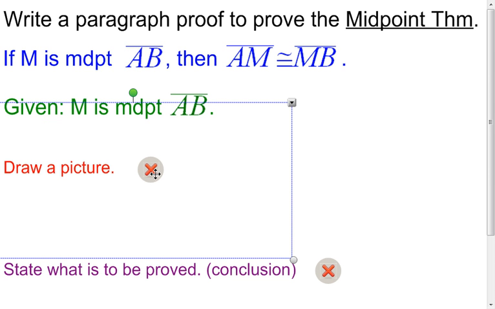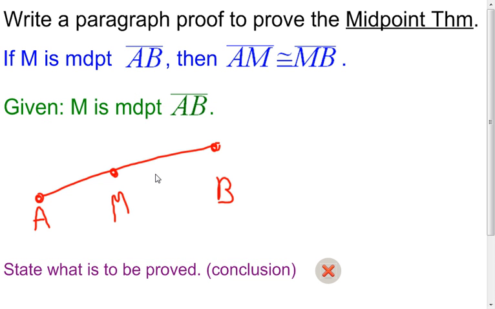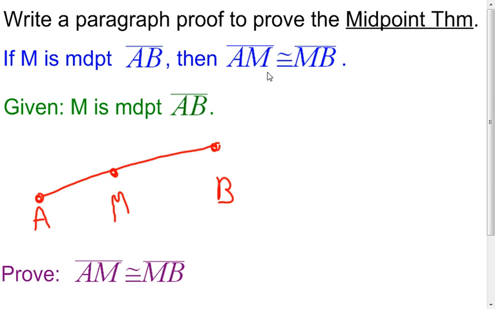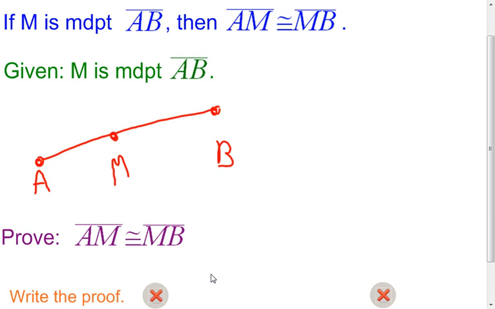Next I'm going to draw a picture. Well, what do you draw a picture of? Exactly what it's talking about. We have a segment, and then we have M at the midpoint. I'm going to draw it like this. Here's my segment AB. I put my point M on there. Next, I'm going to state what we're trying to prove. Remember, what's in the conclusion: that segment AM is congruent to segment MB. So again, I took this piece right here and just rewrote it, because that's what I'm trying to get to.